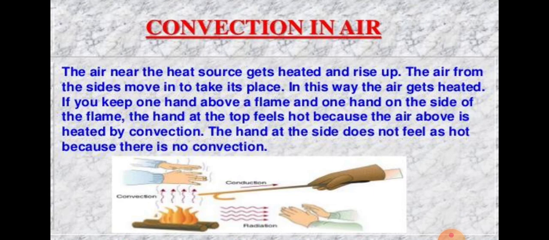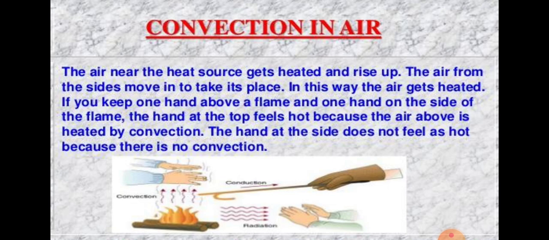This means if you keep one hand above the flame and one hand at the side of the flame, the hand at the top feels hot because the air above is heated by convection, and the hand at the side does not feel hot because there is no convection. Air is a very poor conductor of heat, so it can't transfer heat by conduction. Air transfers heat from its hotter part to the colder part by moving itself, that is, by the process of convection.